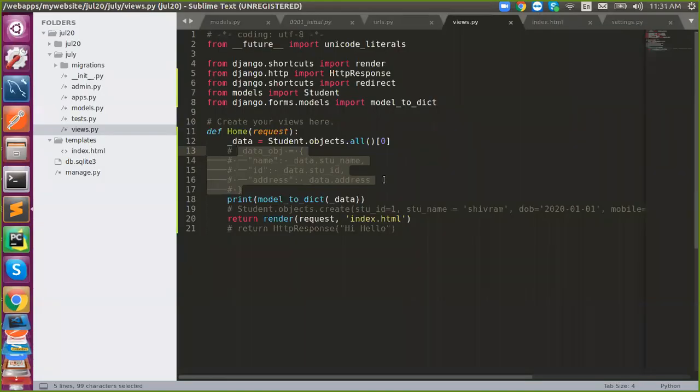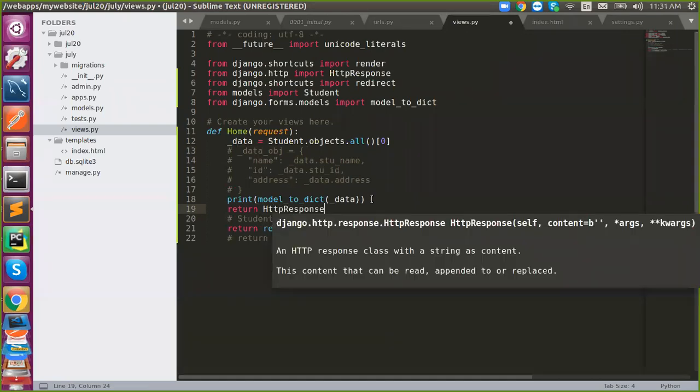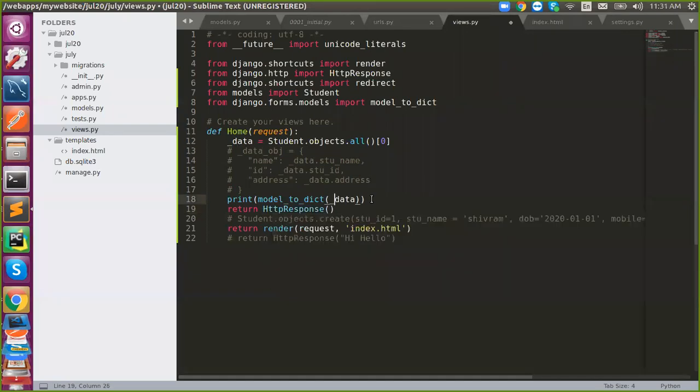And if you want the data to be present on the site, what to do? Just say return HttpResponse, pass your data. No data.